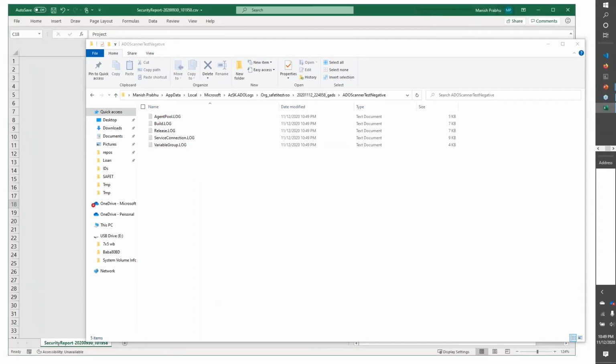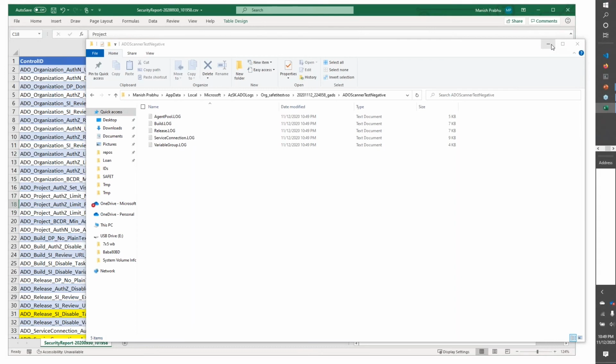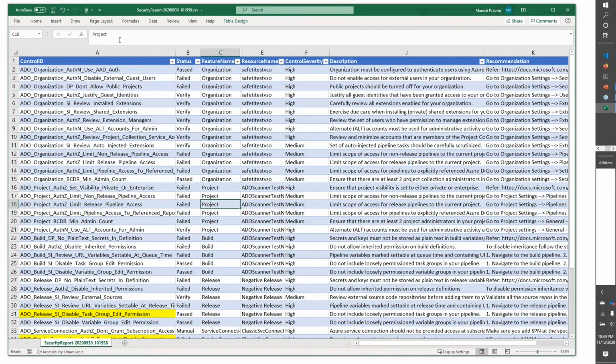So here's how the CSV file looks. There is a list that includes all the controls that were scanned, whether they passed or failed, the resource name where the failure happened, and the severity. There is a one-line description of the control, which basically covers the what: what are we expecting, for example, do not enable access for external users in your organization.